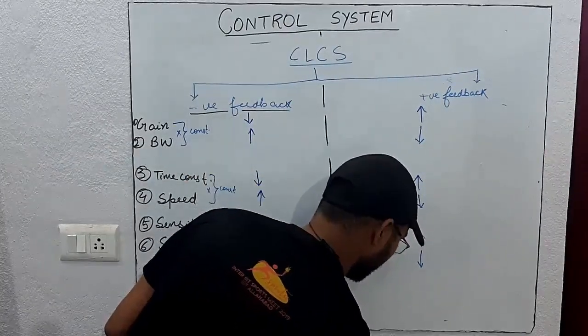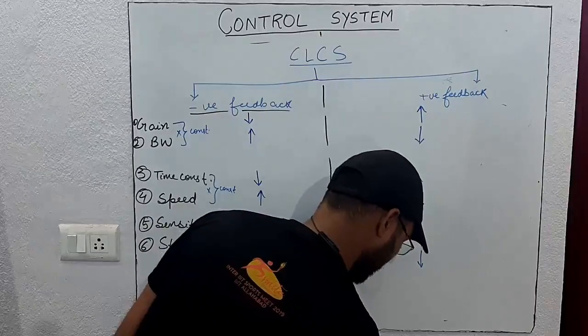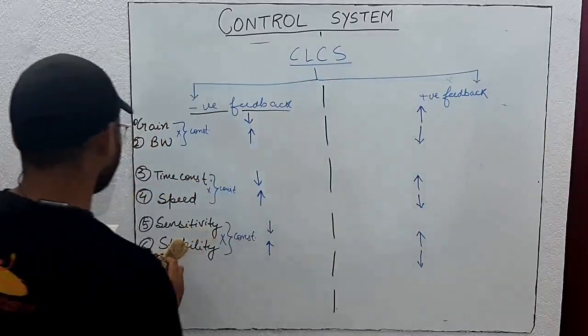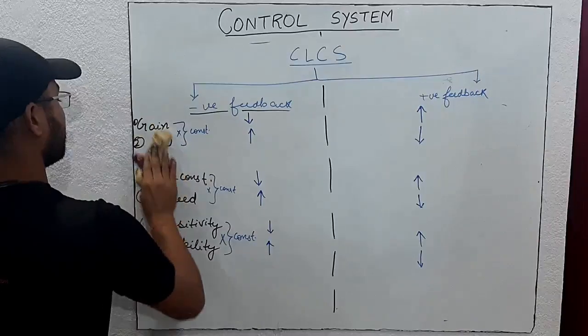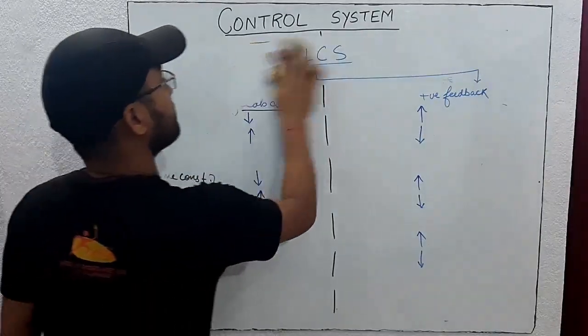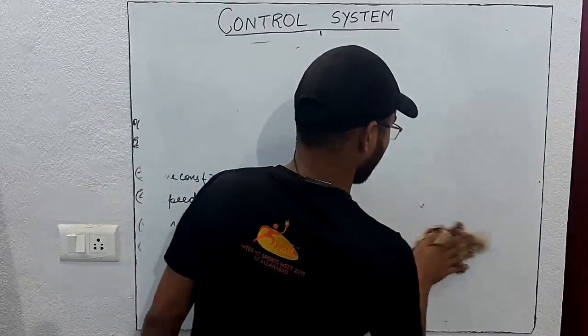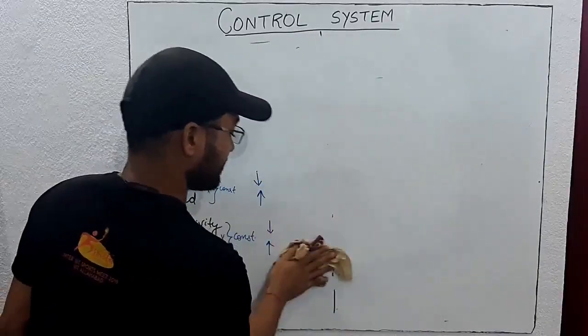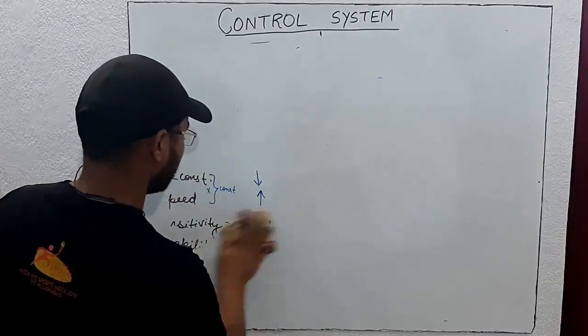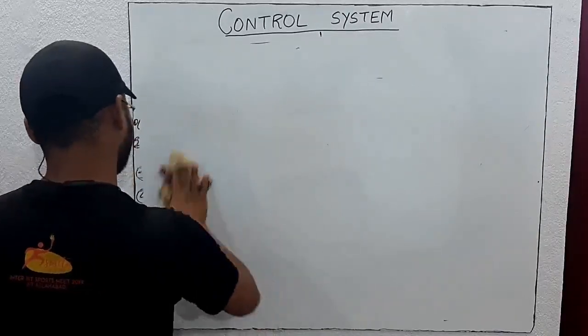So next we will start the basics of transfer function. What is transfer function? Because in control system, most of the time in questions they ask to find transfer function.